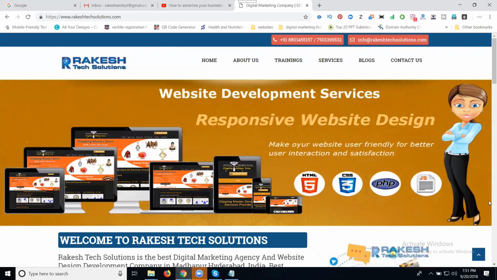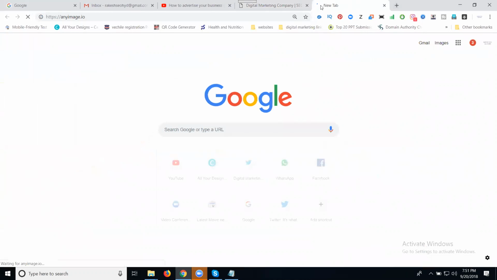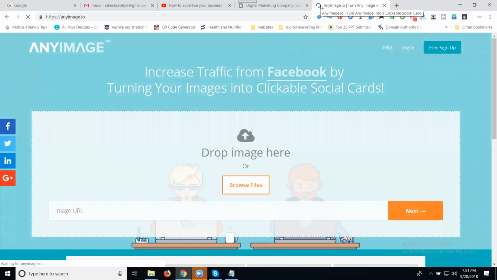The website name is called anyimage.io. Don't make any spelling mistake. Any image, not images. Anyimage.io. This is totally free. The advantage of this website, I tell you, is this.